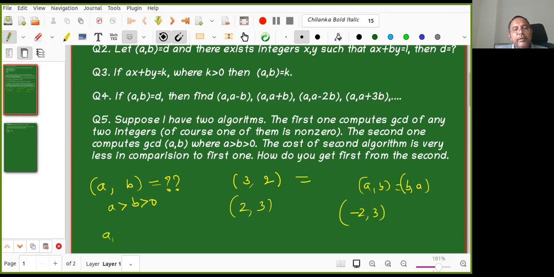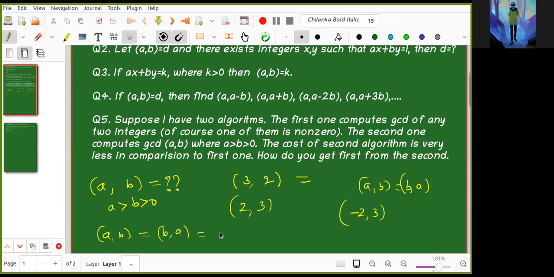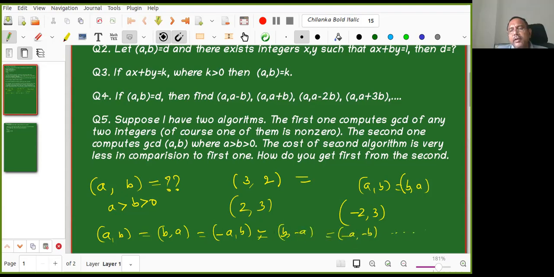So we proved something like this. GCD of A, B is equal to GCD of B, A, and we can multiply by minus, so it is equal to GCD of A, minus B, is equal to GCD of minus A, B, is equal to GCD of B, minus A, is equal to GCD of minus A, minus B. All of that stuff, right? All of them are equal. Did we do this?